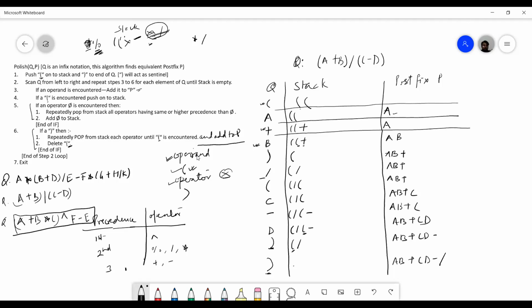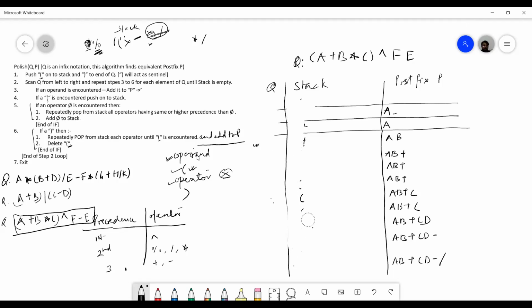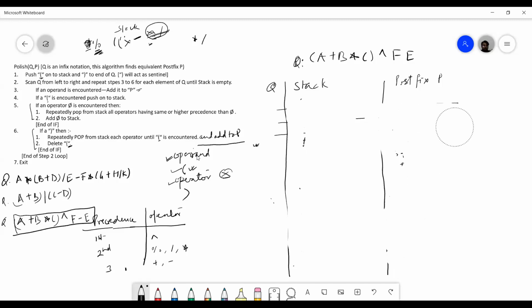See, this one I am taking. Q is A plus B into C exponent F minus E. Sir, you told minus, but you have not written it after F. Okay, F minus E. So first what I will do, I will put a left parenthesis and right parenthesis here. This is step one.